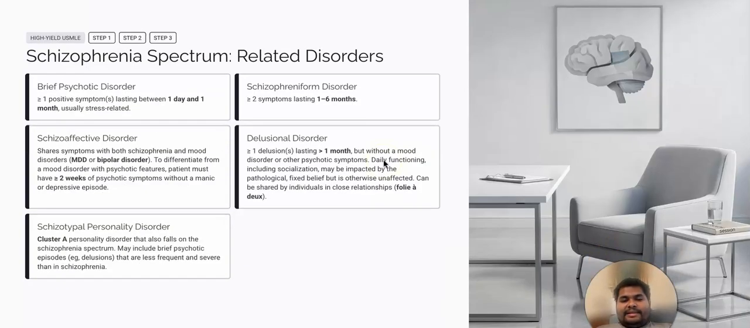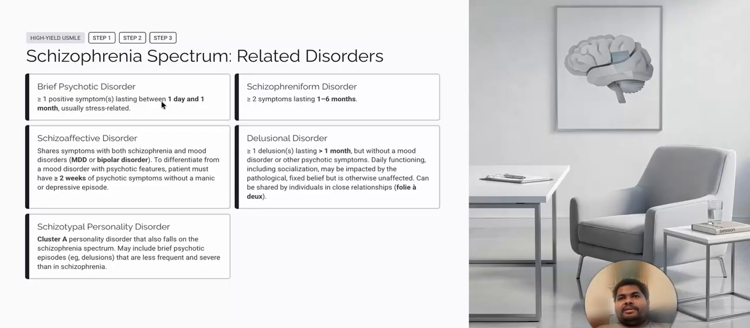Now the next slide, we'll talk about brief psychotic disorder. If there is greater than 1 positive symptom, and that lasts between 1 day and 1 month, then we say the person has brief psychotic disorder, and it is often stress related.